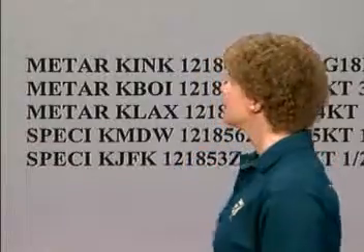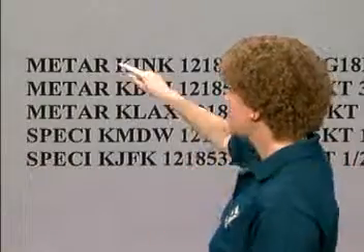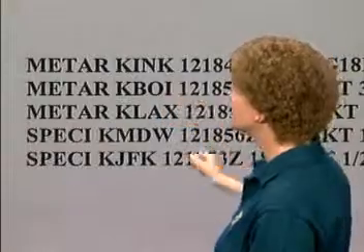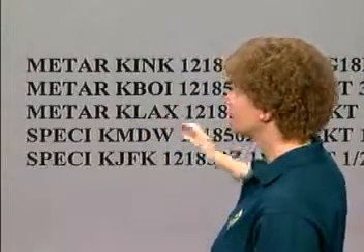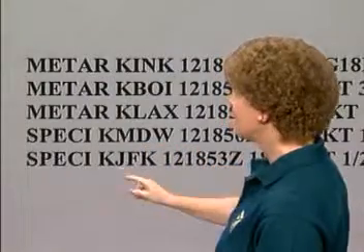So the K in front of the regular three-letter identifier indicates that it's a U.S. airport. We have KINK, which is Wink, Texas, KBOI for Boise, Idaho, KLAX for Los Angeles, KMDW for Chicago's Midway Airport, and KJFK for New York's Kennedy Airport.